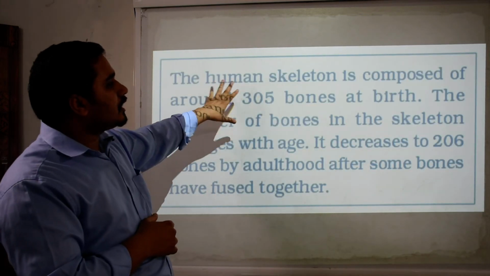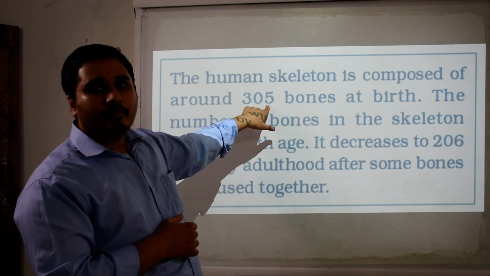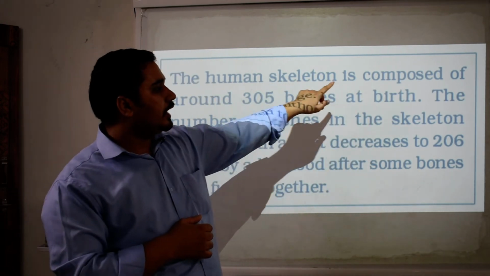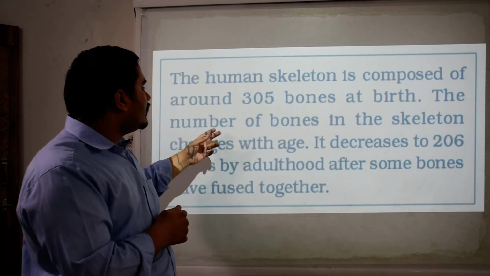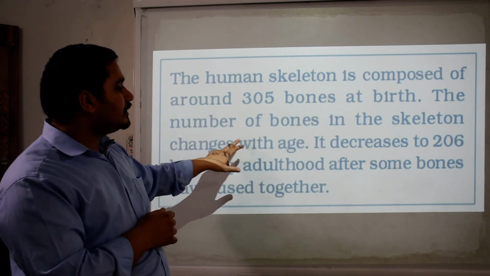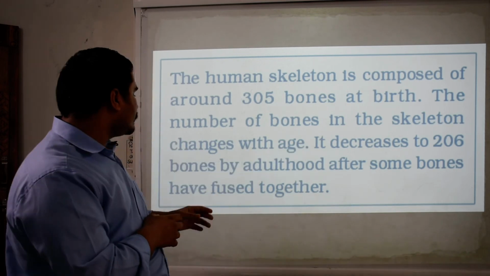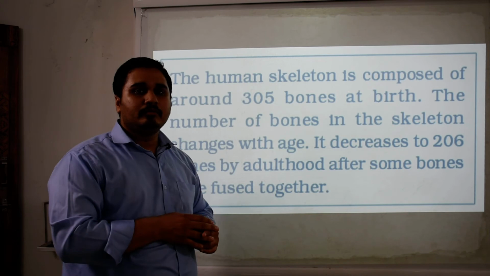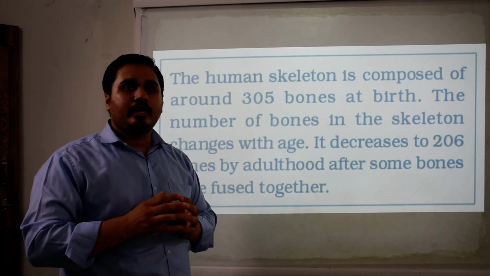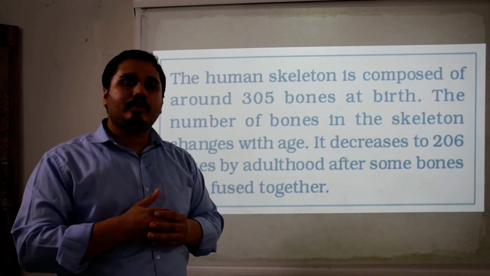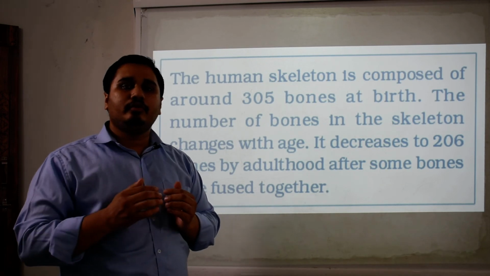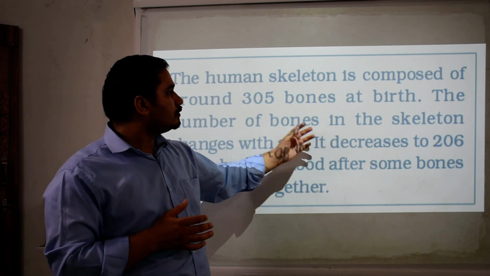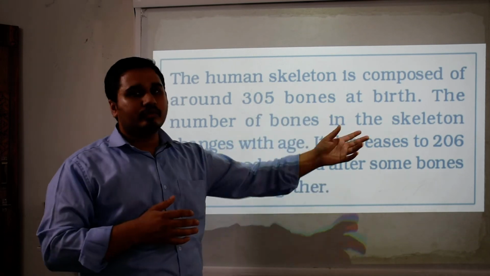The human skeleton is composed of around 305 bones at the time of birth. Please note this: 305 bones at birth. The number of bones in the skeleton changes with age. It decreases to 206 bones by adulthood after some bones have fused together. Lots of bones are present as small pieces, and as we grow, these small pieces join themselves, or we can say fuse, and the count decreases from 305 to 206.